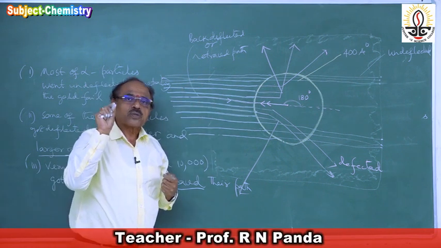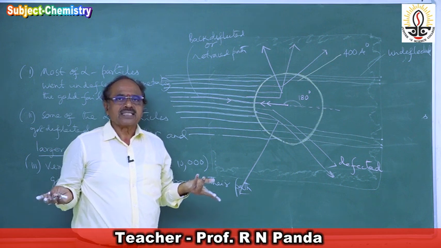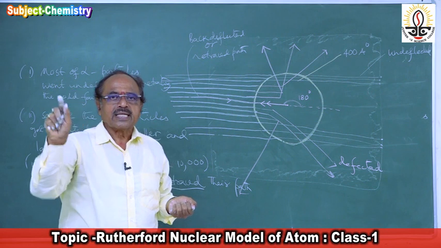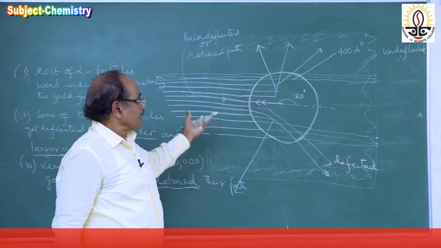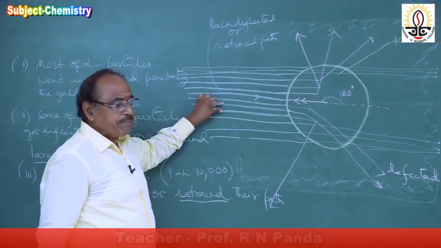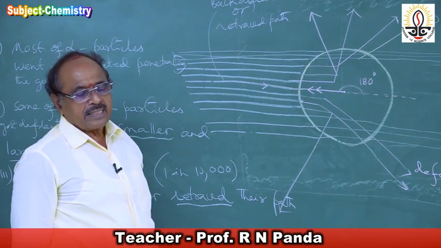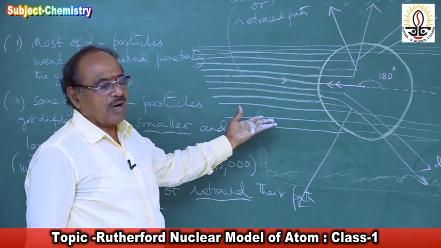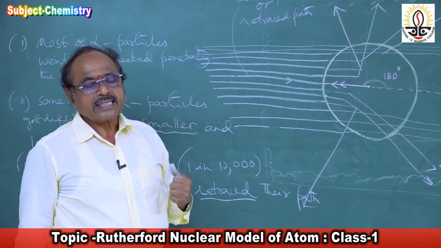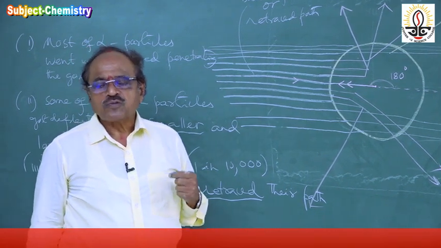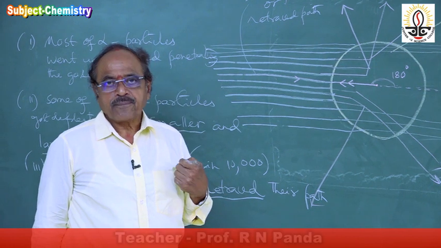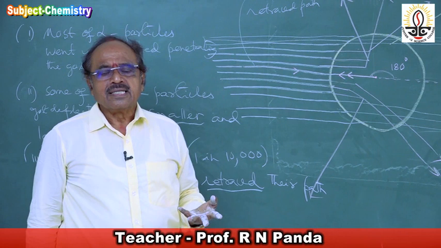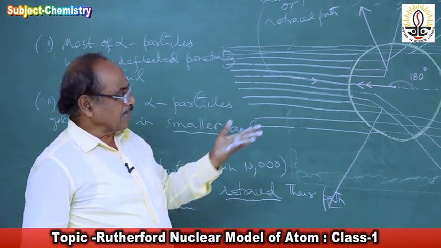From all this fluorescence produced on the zinc sulfide screen, he could conclude that the alpha particles were scattered. They move from a small beam and then go in different directions. Hence the experiment was called the scattering of alpha particles by a thin metallic gold foil of 400 angstrom units. This is a brilliant experiment he made, which led to the conclusions.